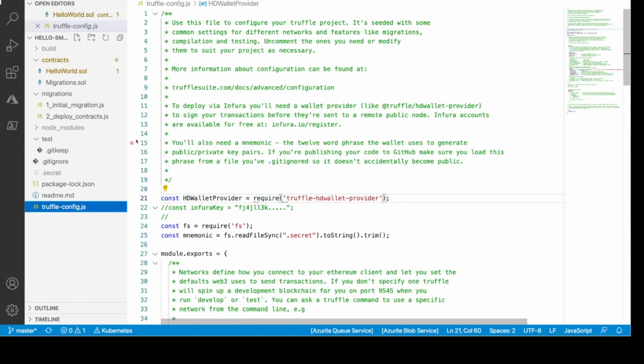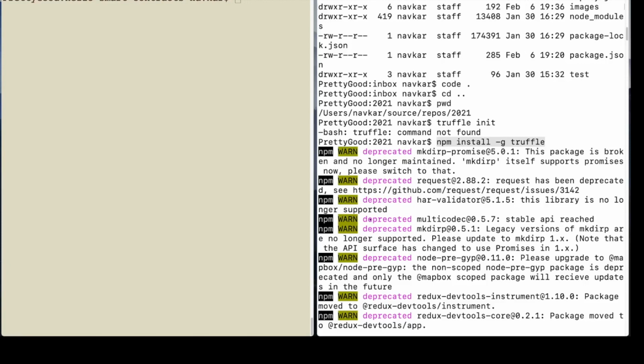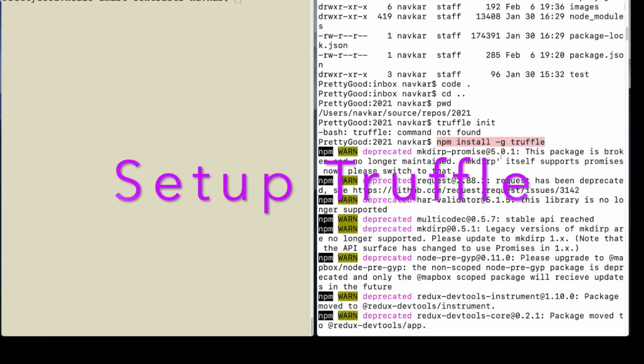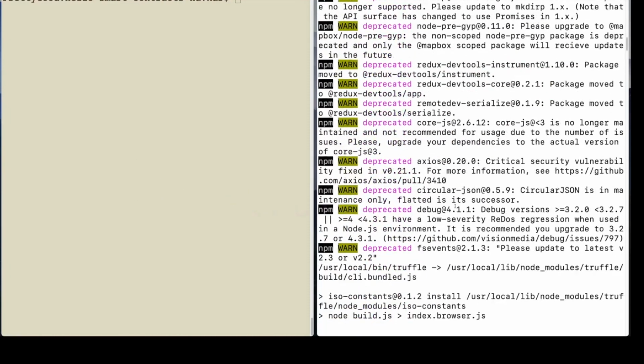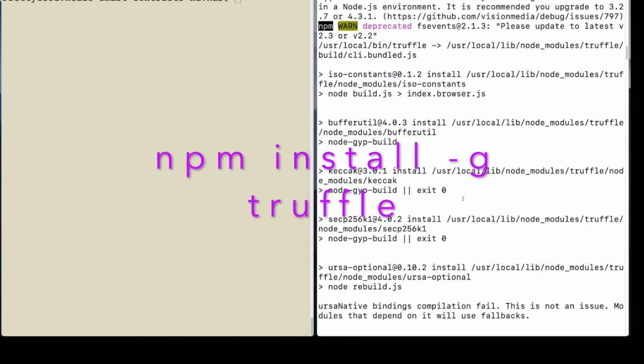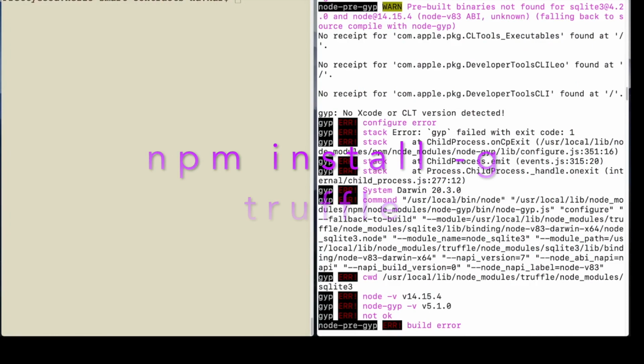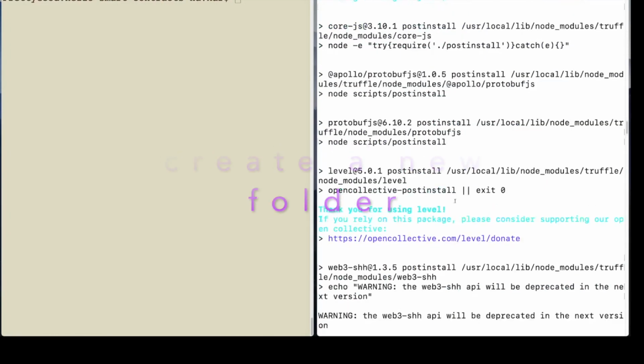Now, my question again is how is this structure generated? This structure is generated by using Truffle. So I'm going to show you some commands right now. You first set up Truffle using this npm install -g truffle. This will set up Truffle on your box, and g stands for global. Once you set up Truffle, you need to create a new folder for your Truffle smart contract project. So that's what I did here. I'm going to scroll down and show you.